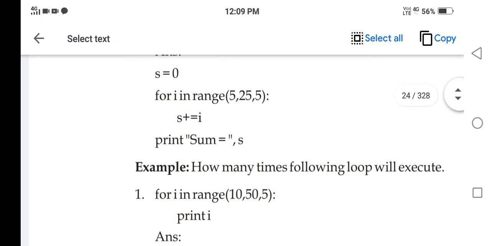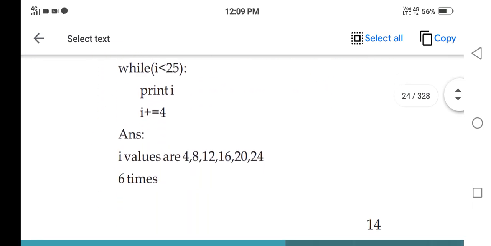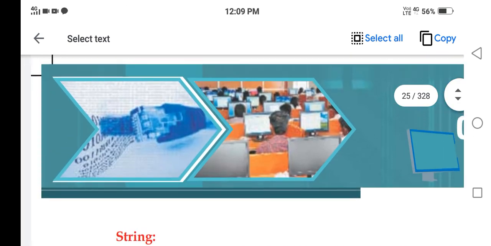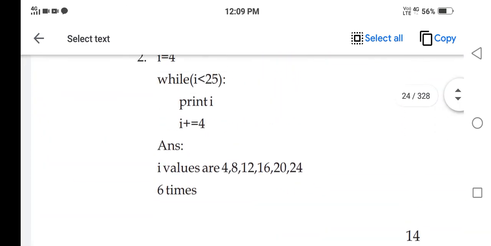So that was one for loop which we have used, and the syntax of using that for loop was: for the variable in range, the start value comma the stop value plus 1, and then the step at the last.